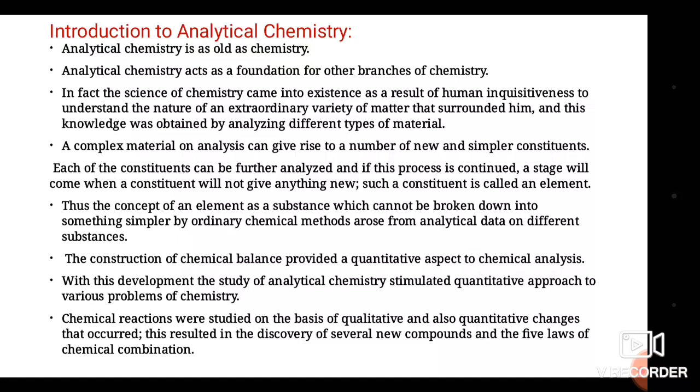With this development, the study of analytical chemistry stimulated a quantitative approach to the various problems of chemistry. Chemical reactions were studied on the basis of qualitative and quantitative changes that occur. This resulted in the discovery of several new compounds and the 5 laws of chemical combination.